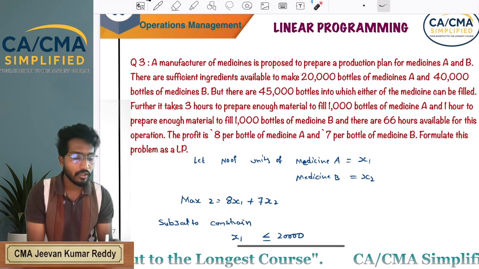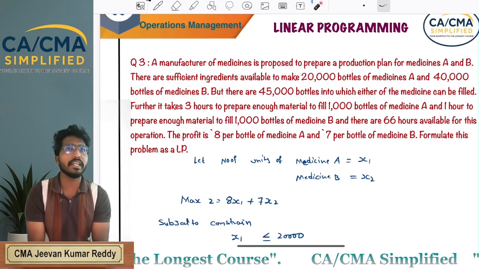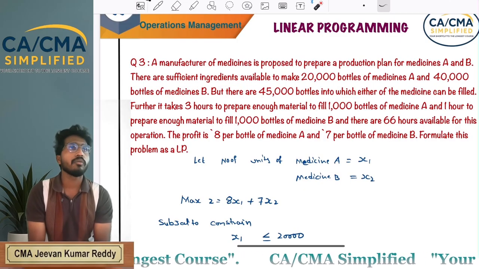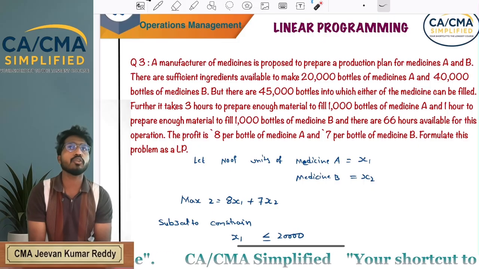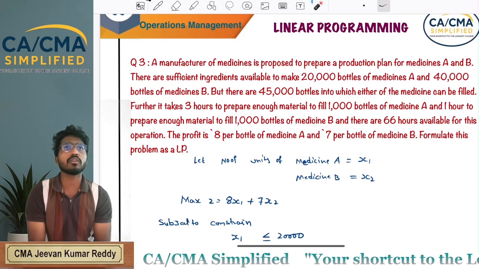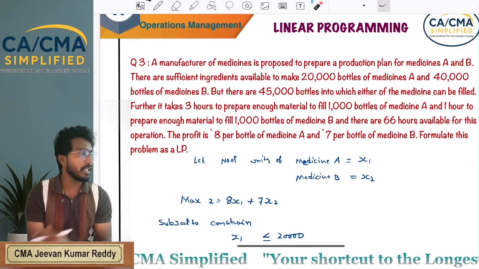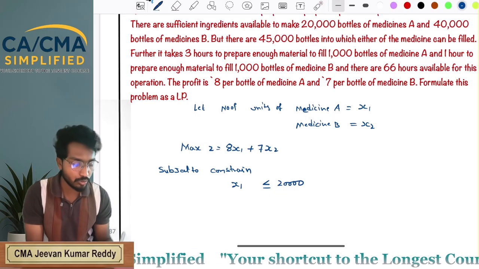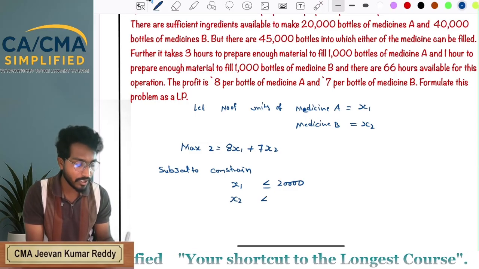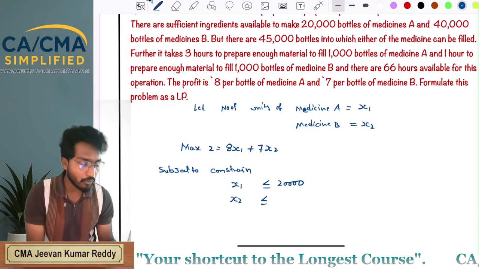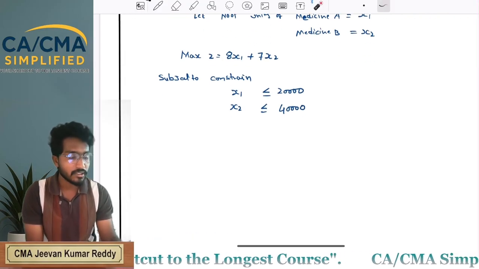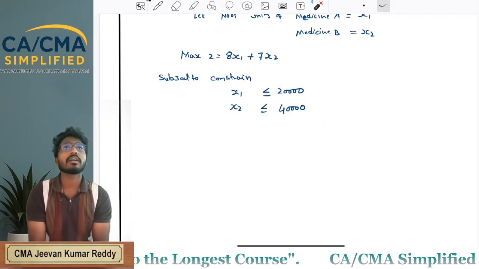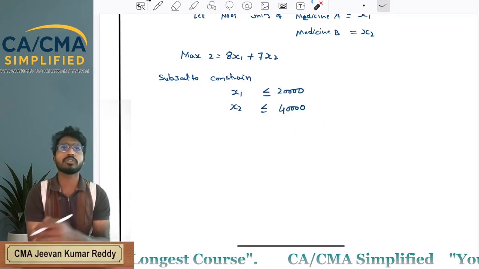We have 40,000 units of raw materials for medicine B, so you can't produce more than 40,000 units. That means X2 must be less than or equal to 40,000. This is the constraint for raw material or inputs.